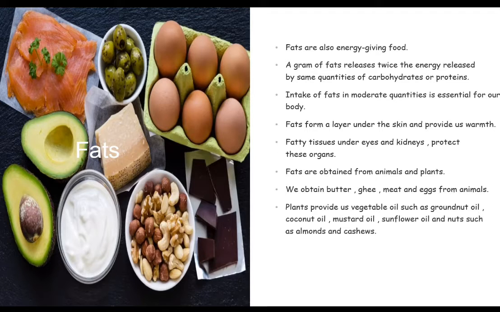We obtain butter, ghee, meat and eggs from animals. And plants provide us vegetable oils such as groundnut oil, coconut oil, mustard oil, sunflower oil, and nuts such as almonds and cashews. Even a little bit of fat releases twice the energy released by the same quantity of carbohydrates or proteins. So we should eat it in moderate quantities, which is essential for our body.